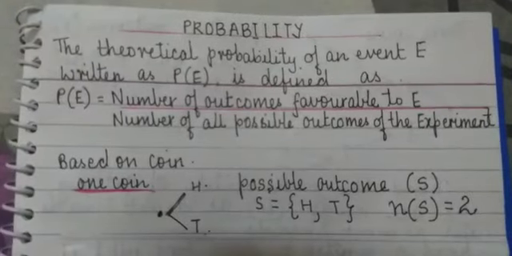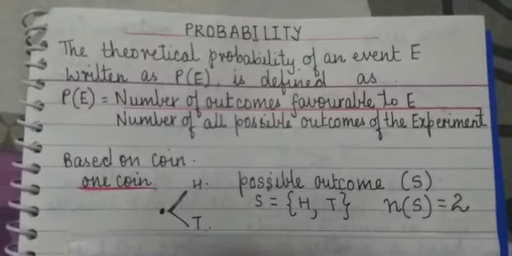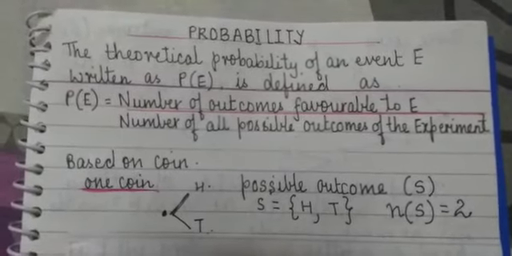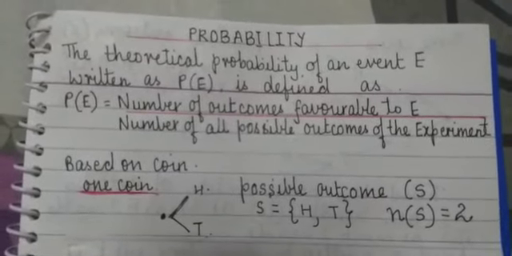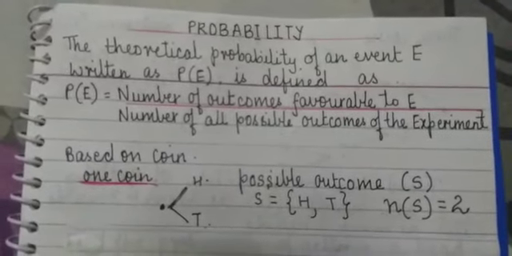Om Shanti class. Today we are going to do the new chapter, probability. Now, the experimental probability you have already done in class 9. Today we are going to start with the theoretical probability.